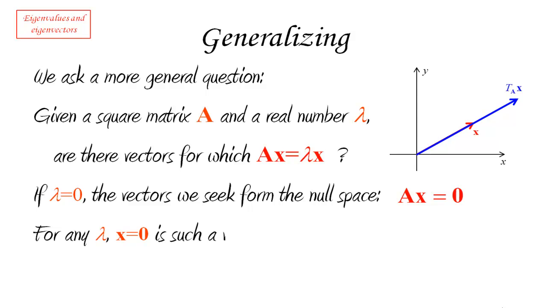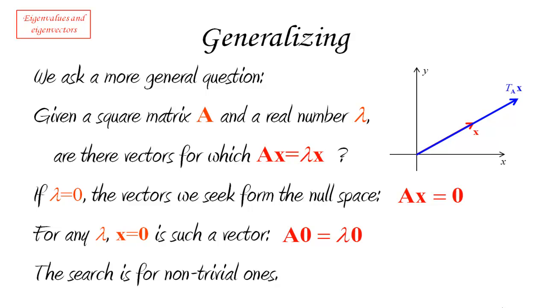Another little thing, for any lambda that I may choose, x equals 0 is always a solution of the problem, right? Because of course A times 0 is going to be equal to lambda times 0. And that's kind of a trivial solution, and so we're not going to look for that one. We know that that exists, and that would make the problem fairly stupid. But what we're going to be looking at is non-trivial solutions. So in general, for any lambda which is not 0, or sometimes even for lambda equals 0, we'll see that later, for any lambda whatsoever, what we're going to be looking at is non-zero vectors which satisfy that equation. And we're going to see what we come up with.